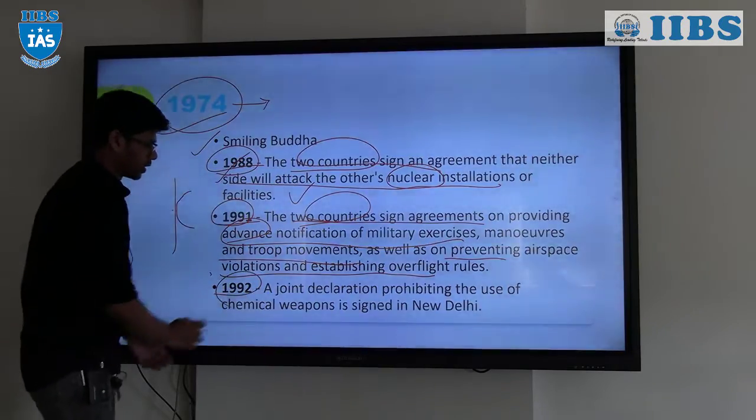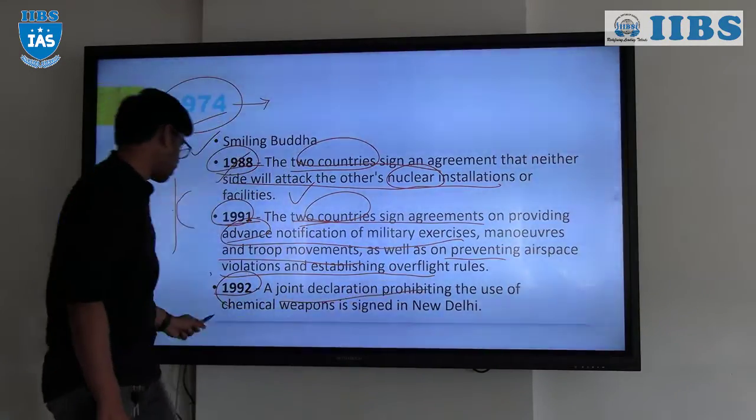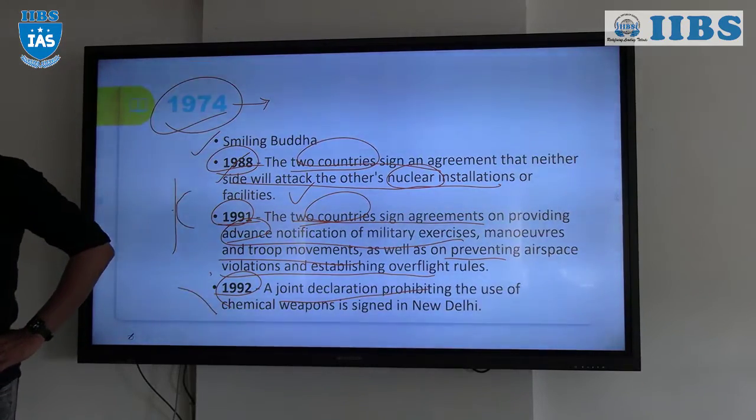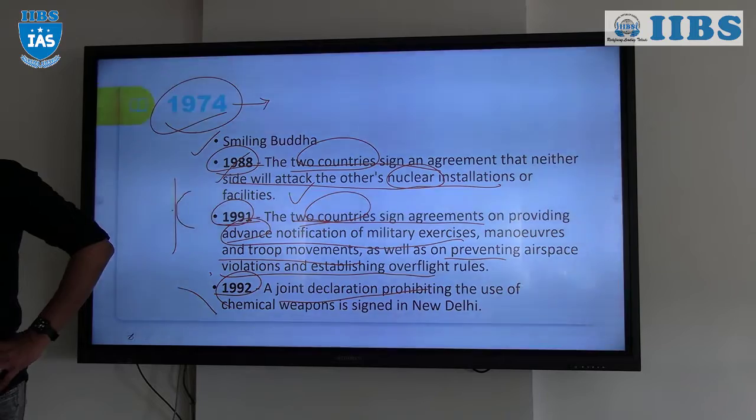And in 1992, a joint declaration prohibiting the use of chemical weapons was signed in New Delhi, right? We already know that, we already discussed in the missile technology that India,